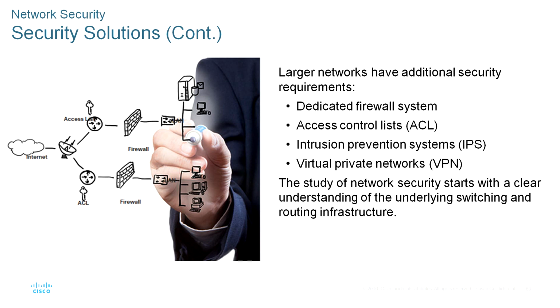ACLs further filter access and traffic forwarding based on IP addresses and applications. Intrusion prevention systems, IPS, identify fast-spreading threats such as zero-day or zero-hour attacks. And VPNs, virtual private networks, provide secure access into the organization for remote workers.